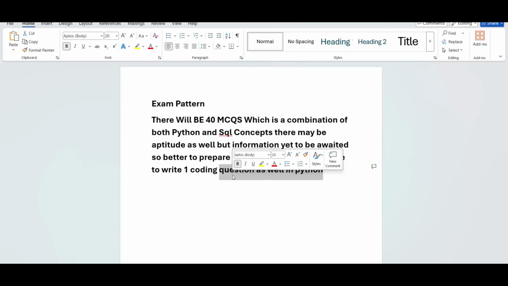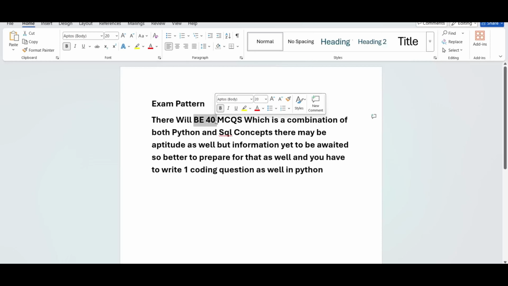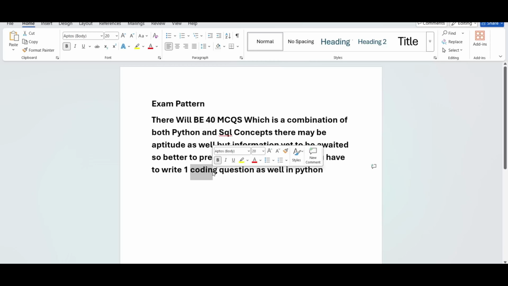Initially he said the time is 2 hours, but they have to complete the assessment in 45 minutes. Even I had a confusion, like if the time is 2 hours, why do we have to complete it in 45 minutes? The information is yet to be awaited. So please try to be prepared for 40 MCQs from Python, SQL and aptitude, and one coding question as well. If I get more information tomorrow or the day after, definitely I will share that as well.